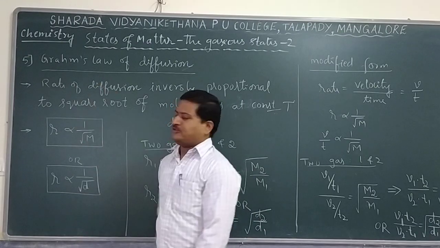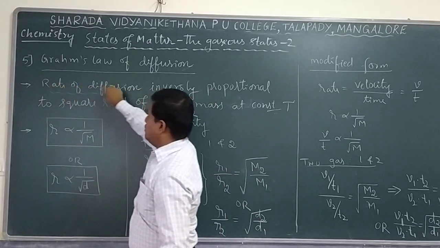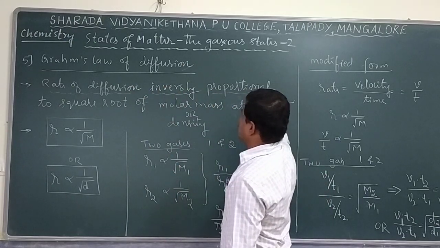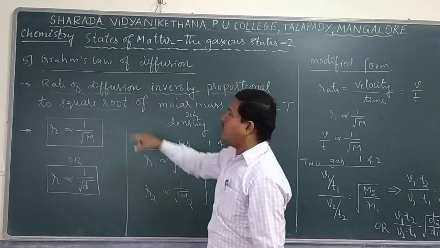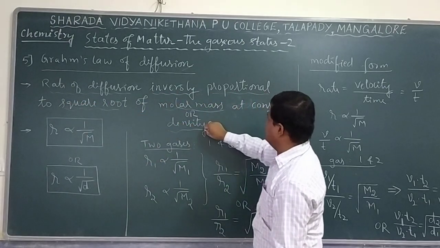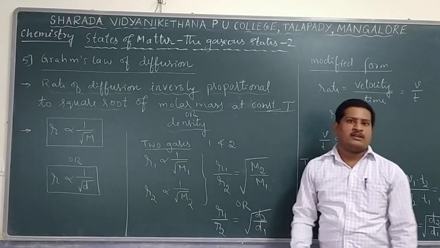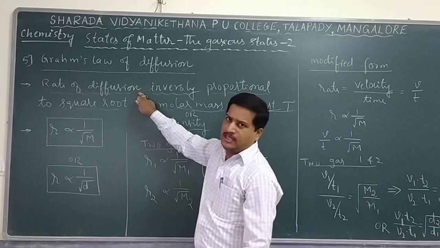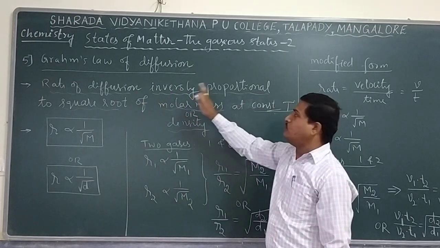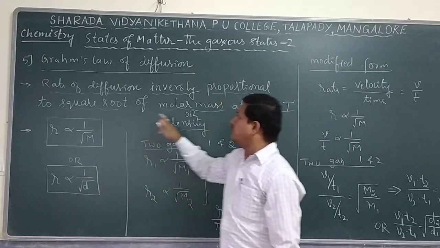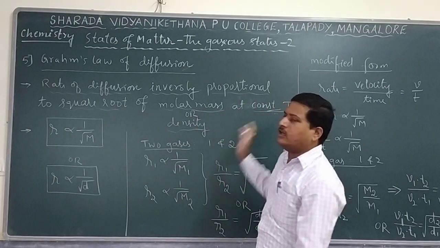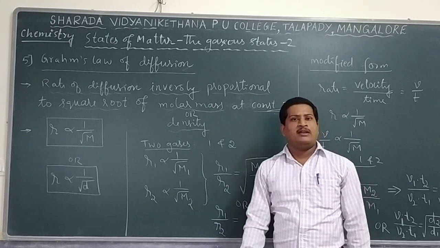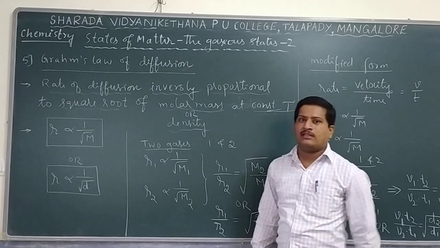So according to Graham's law, the rate of diffusion, rate being nothing but speed or velocity, is inversely proportional to the square root of molar mass or density at constant temperature. A very simple statement. The rate of diffusion of a particular gas is inversely proportional to the square root of the molecular mass or density at constant temperature. This is the statement given by Graham's law, and it is based on experimental results.